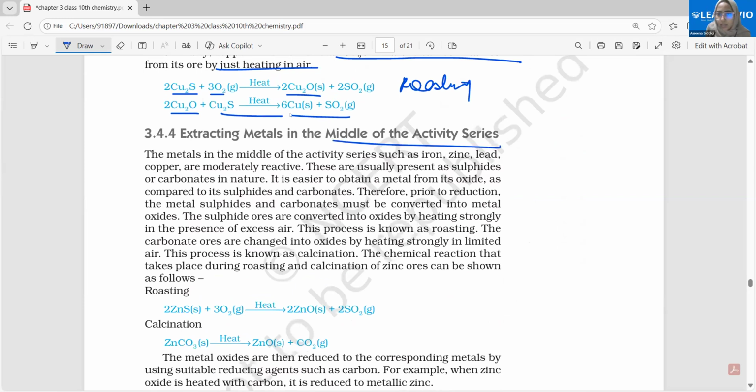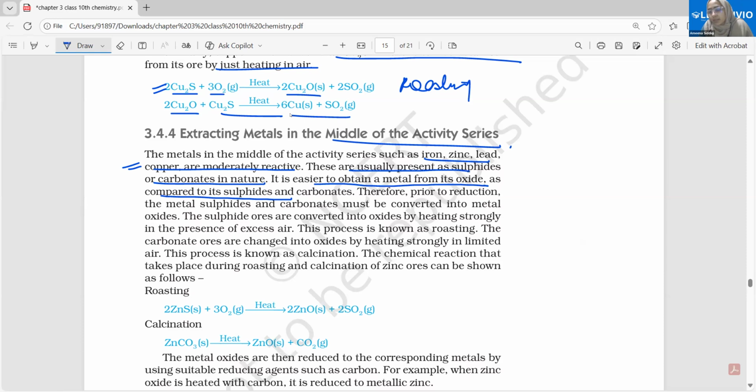Coming on to the middle of the activity series. Iron, zinc, lead, copper are moderately reactive. So you saw that copper is also present here and copper is also present here. Usually present as sulfides or carbonates in nature. We discussed this. It is easier to obtain a metal from its oxide as compared to its sulfide or carbonate. Very good question: why are we changing the sulfides and the carbonates to the oxide first and then reducing? Why?